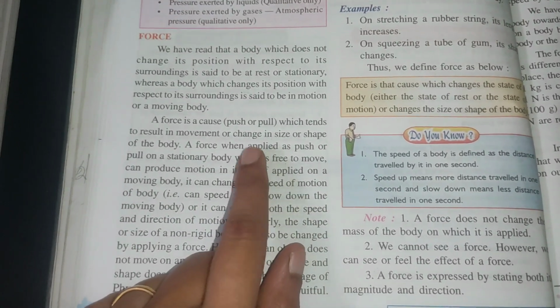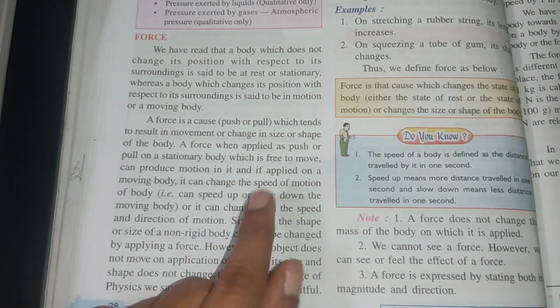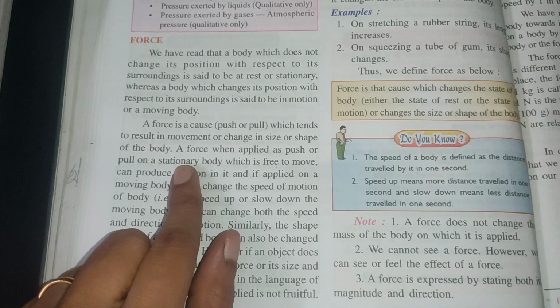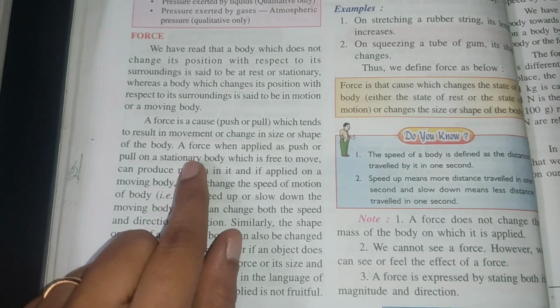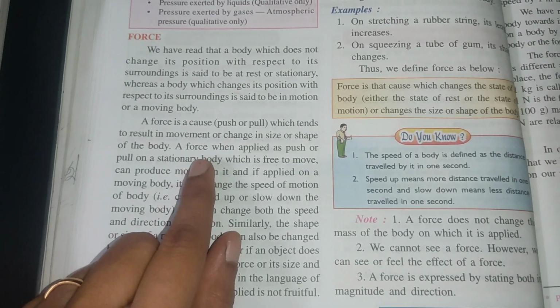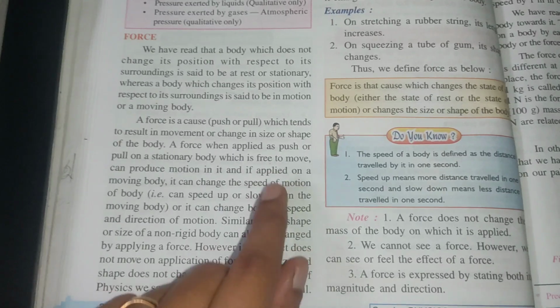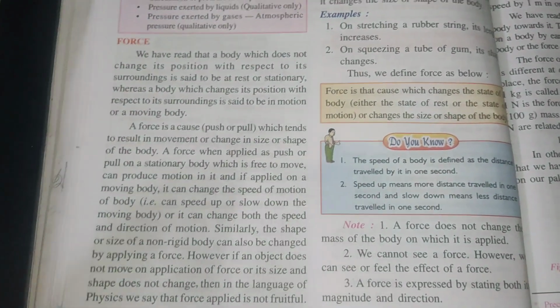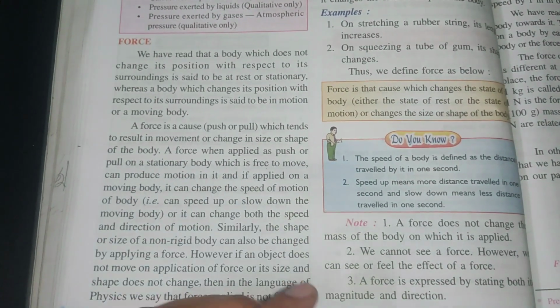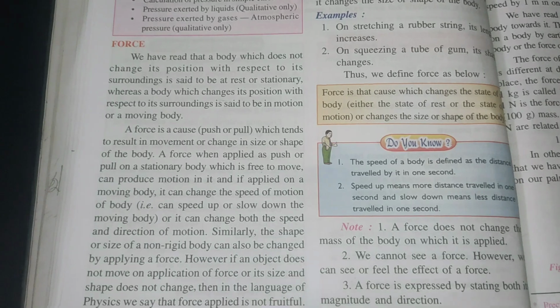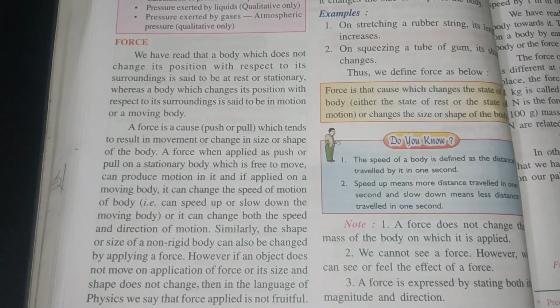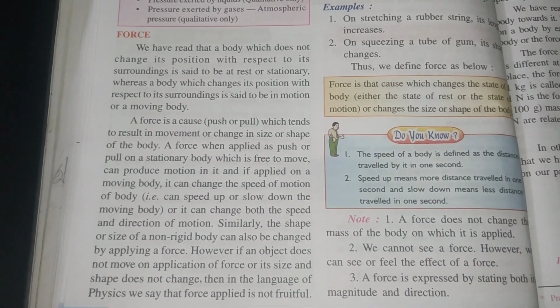When a force is applied, whether we push or pull, on a stationary body, meaning a body at rest which is free to move, then it will produce motion. When we apply force on an already moving body, the speed of the motion will be increased.